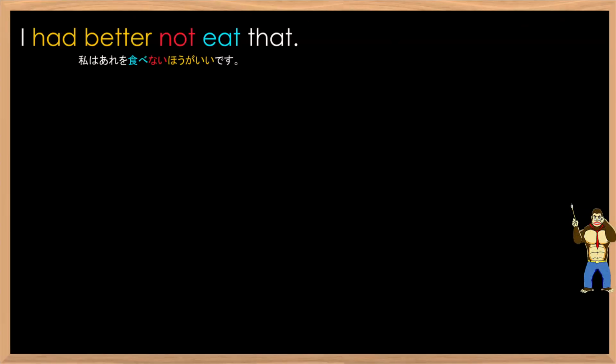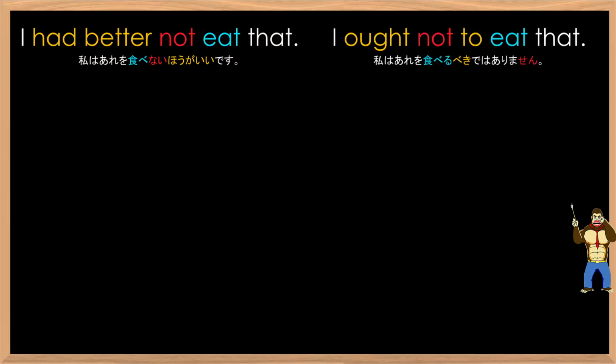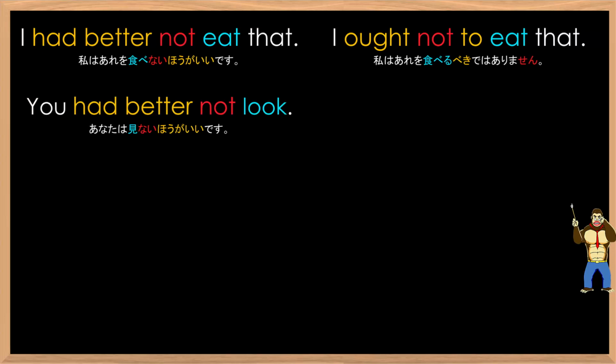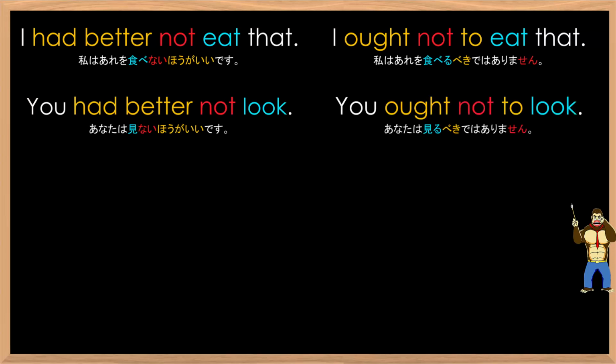All right, let's practice some more sentences. I had better not eat that. I ought not to eat that. You had better not look. You ought not to look.